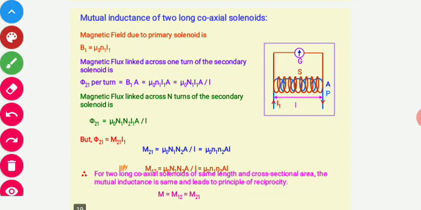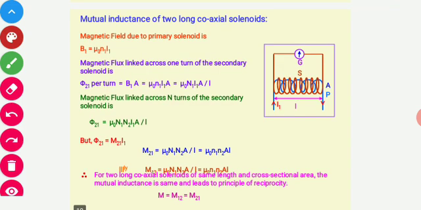So here mutual inductance is basically the phenomena which is linked with the two coils. That is when we flow current through the primary coil, it will produce magnetic field and that magnetic field will be linked with the second coil.